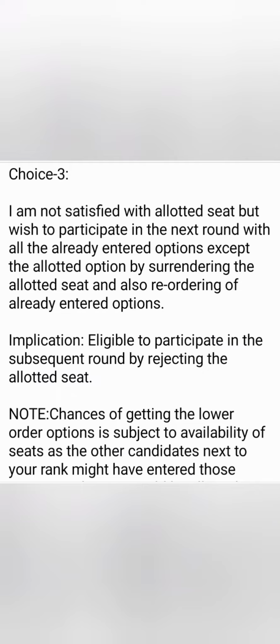There is one note of caution: once you reject the seat, right, the seat is no longer in your name. And the next thing is that you may not get the seat which looks like available today, because other students of higher ranking may get that in the next round. So this is a very risky step, and I will suggest students who want to take some seat, please don't exercise this choice, right? For the students who do choice 3, they don't have to pay any fees because they have rejected the seat and they are not accepting.